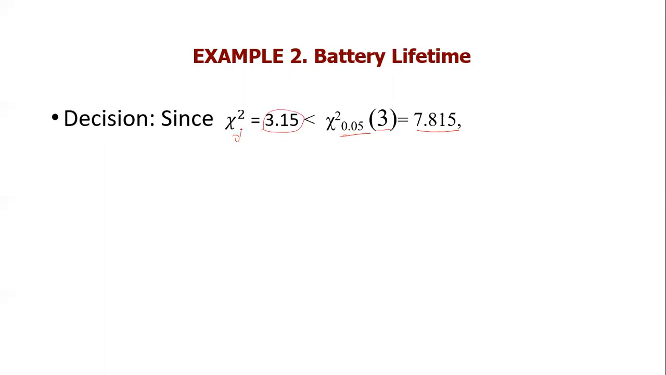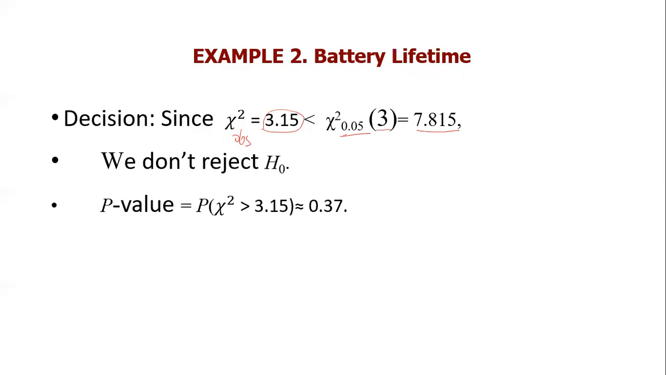So this is my chi-square observed. What does this mean? We don't reject H0. What does not rejecting H0 mean? It means you cannot reject that the probability distribution is coming from a normal with mu equal to 3.5 and standard deviation equal to 0.7.